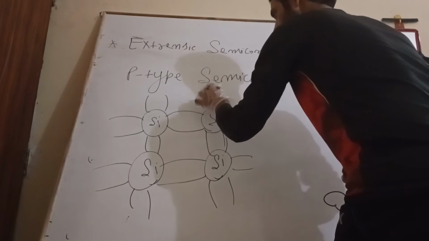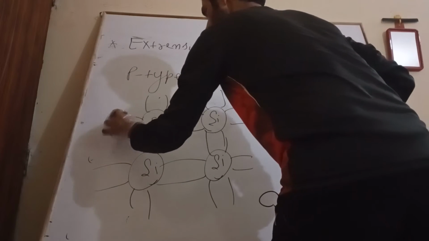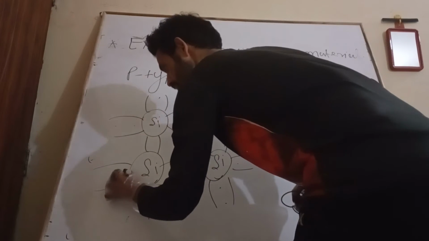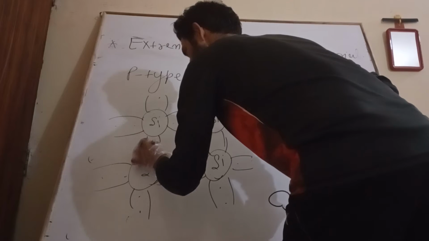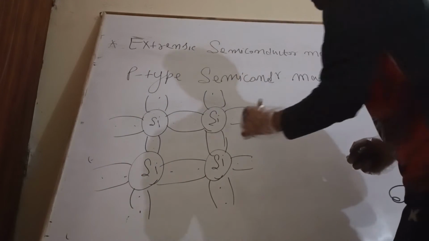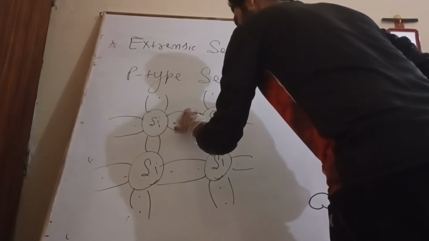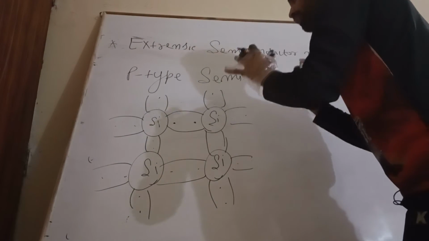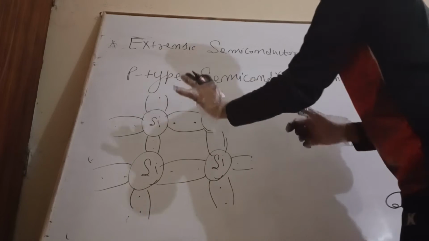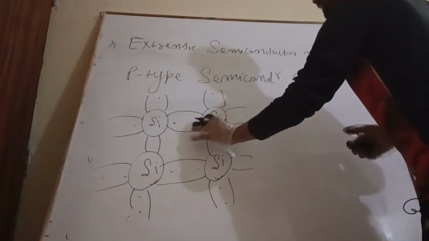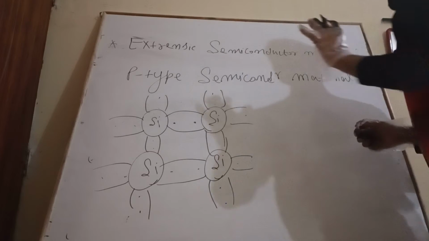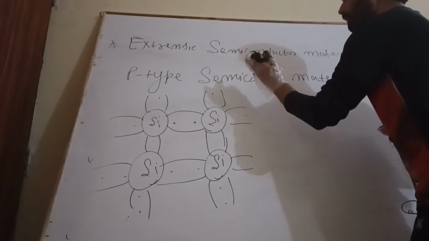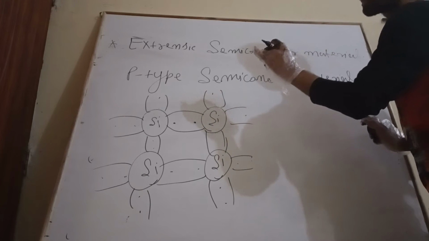This is a pure or intrinsic semiconductor material, which is very famous, but we are unable to realize its actual power. We realize its actual power only when we add some controlled amount of impurity. And as we have seen in the case of n-type semiconductor material, now we are going to add p-type impurity.